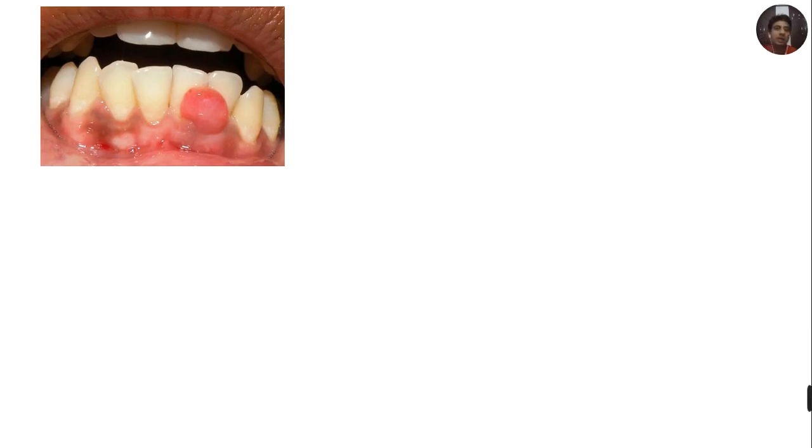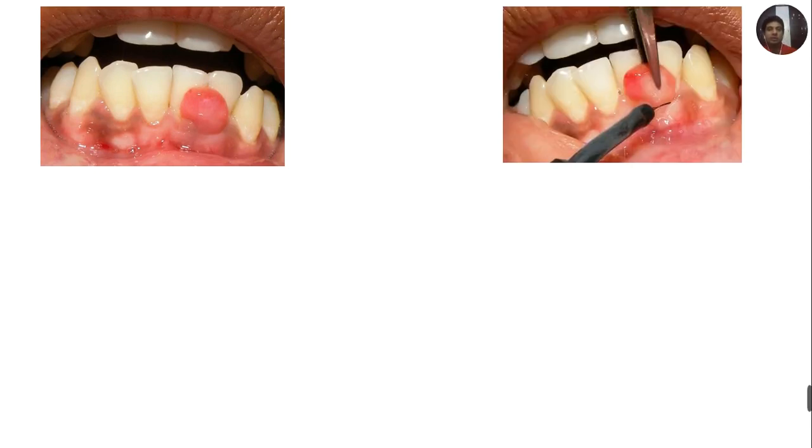This is a clinical case where the electrosurgery unit is used. A case with gingival enlargement. With the help of the needle electrode, the incision is given at the base.